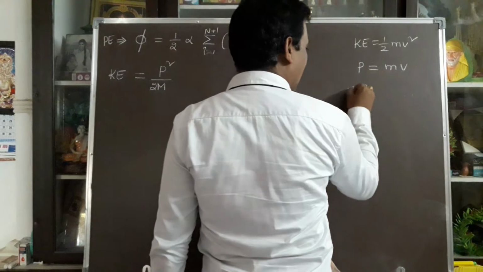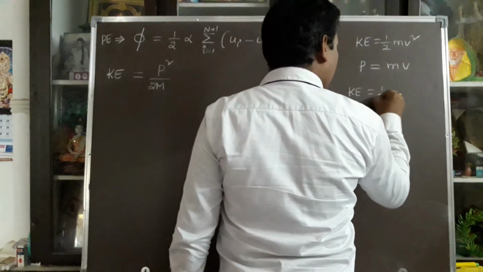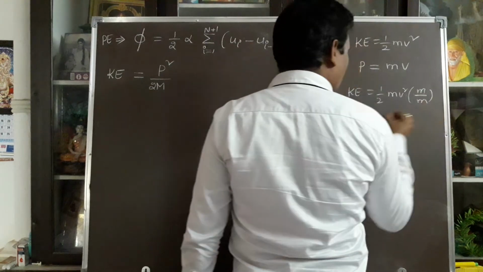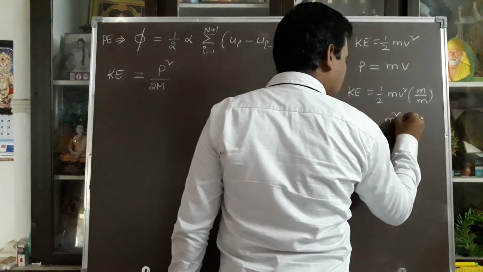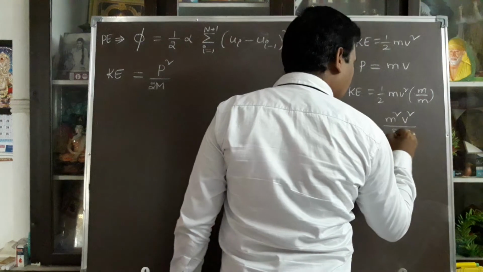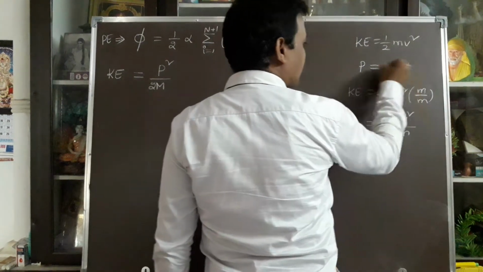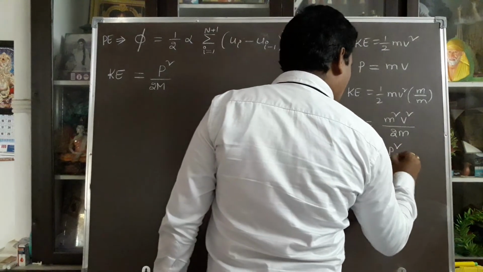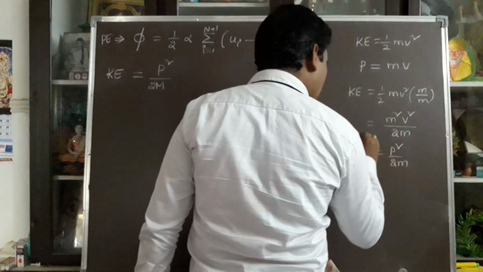So I multiplied and divided the kinetic energy expression by m, giving m square v square by 2m. Since m into v is momentum, kinetic energy in terms of momentum is p square by 2m.